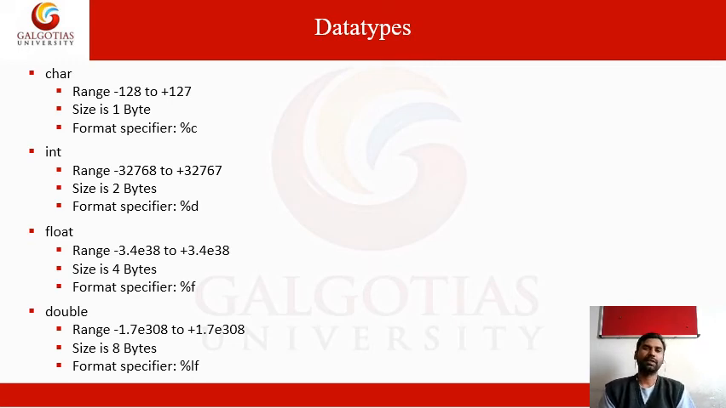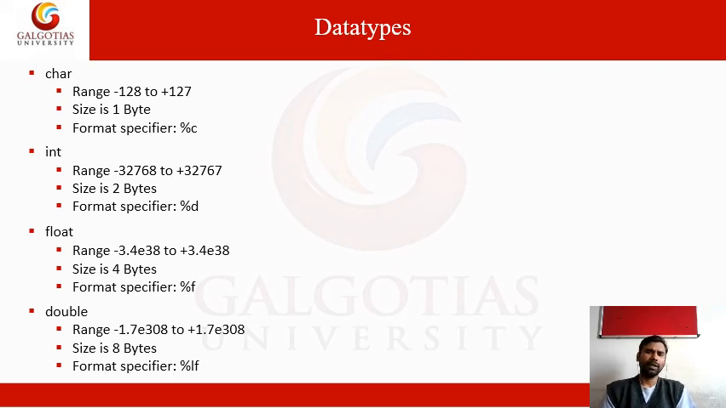Next, integer. The integer range is minus 32,768 to plus 32,767. The total size is 2 bytes, which is 16 bits. This varies from compiler to compiler. For some compilers the size is 4 bytes. Old compilers support only 2 bytes, but modern compilers support up to 4-byte integers.